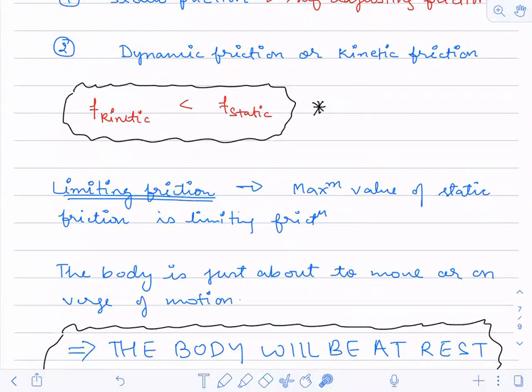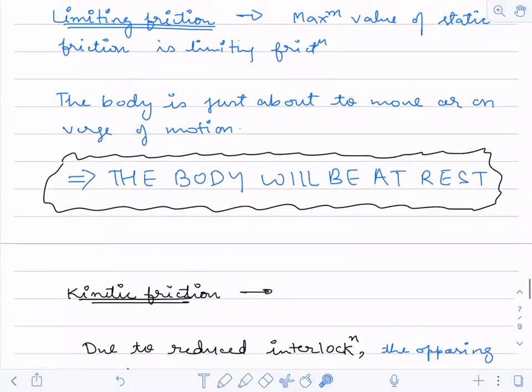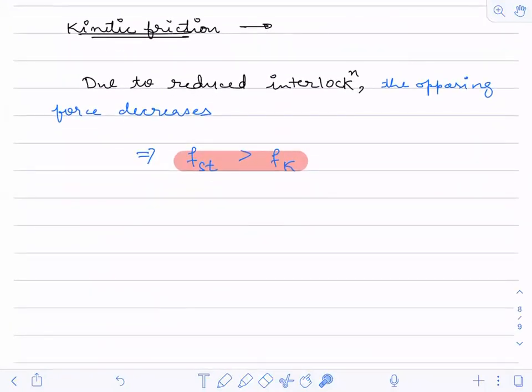If the body is moving and continues to move, the friction force becomes less. That's why kinetic friction is less than static friction. Due to reduced interlocking, the opposing force decreases.